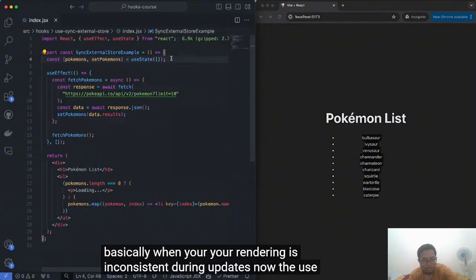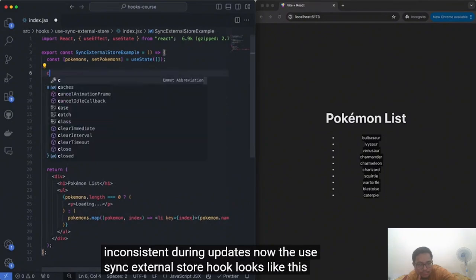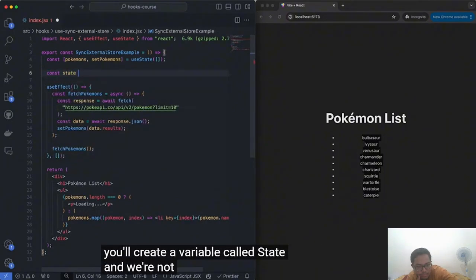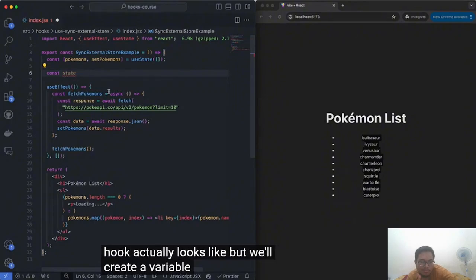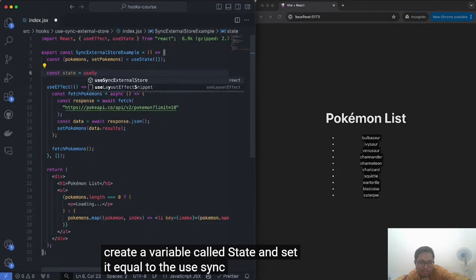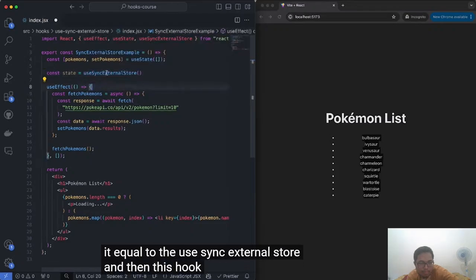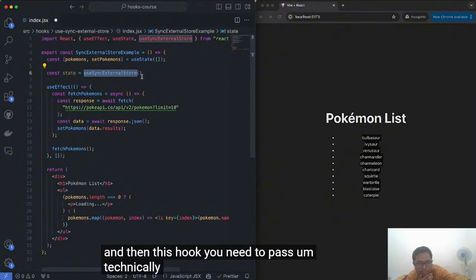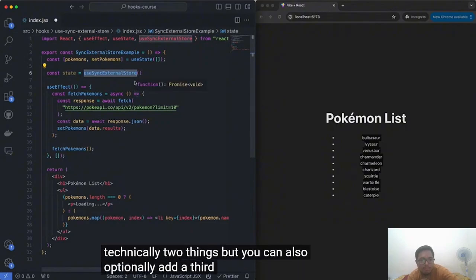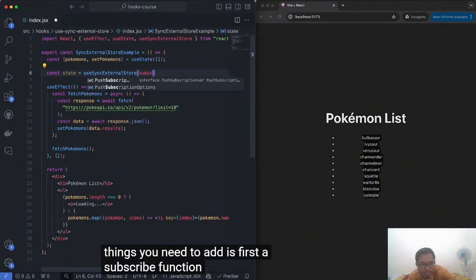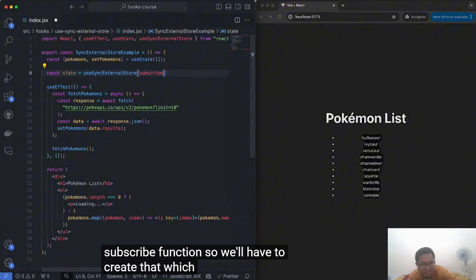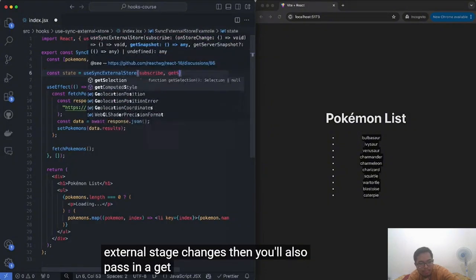Now, the useSyncExternalStore hook looks like this. You'll create a variable called state, and we're not currently implementing this in this example. I just want to show how the hook actually looks. But we'll create a variable called state and set it equal to useSyncExternalStore. And then this hook, you need to pass technically two things, but you can also optionally add a third thing. The three things are, first, a subscribe function. So we'll have to create that, which will register a listener for any external state changes. Then you'll also pass in a getSnapshot function.